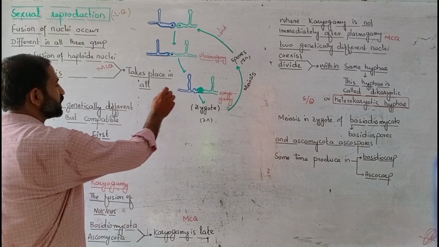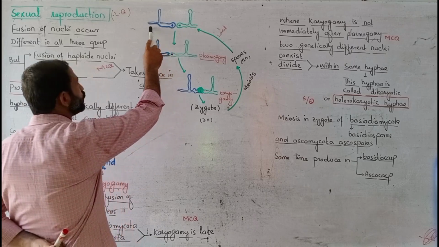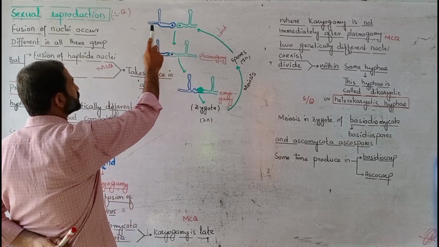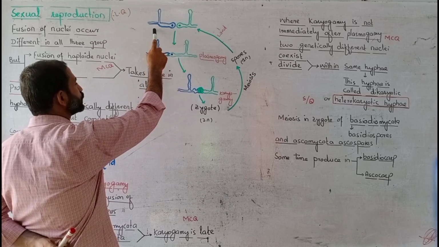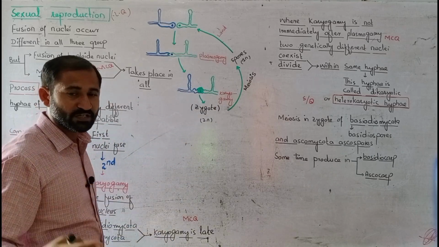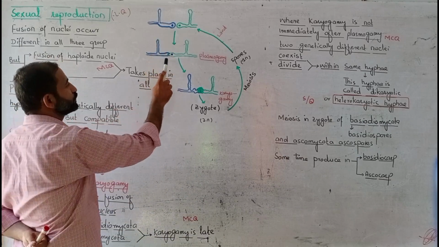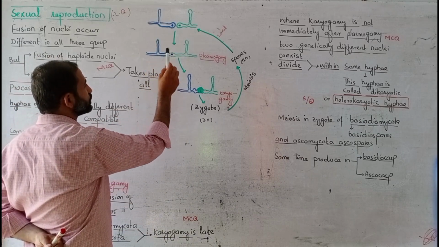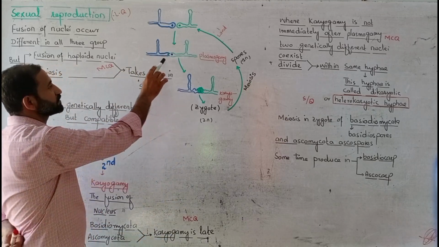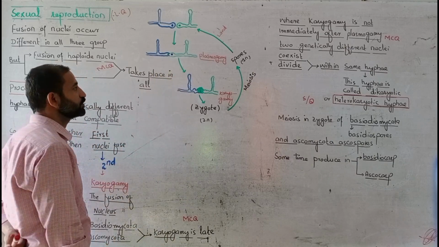We can summarize all this process in a simple diagram. This is one type of hyphae and this is another type of hyphae. We represent one with one ink and the other with a different ink, so that you can understand these two are genetically different hyphae. These hyphae come close together, their cytoplasm fuses together, and this forms plasmogamy.